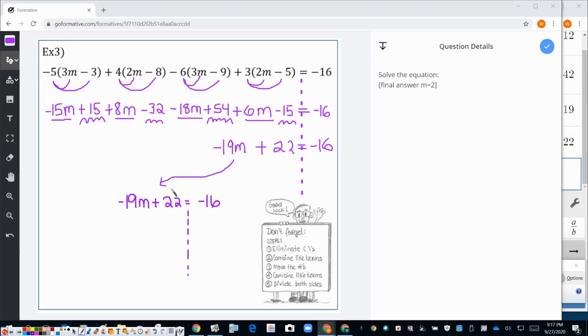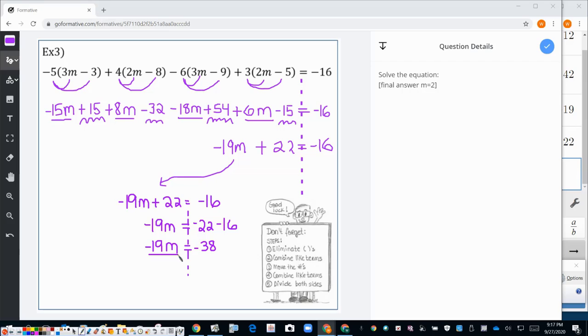And I'm going to start doing step number 3, which is move the numbers. So negative 19m stays. The 22 goes to the other side, becomes negative 22. And we'll bring down the negative 16. So this will be negative 19m. Basically we're doing step number 4, which is combine like terms. There's nothing to combine here, so we'll bring down negative 19m. On this side, negative 22 minus 16 is negative 38.